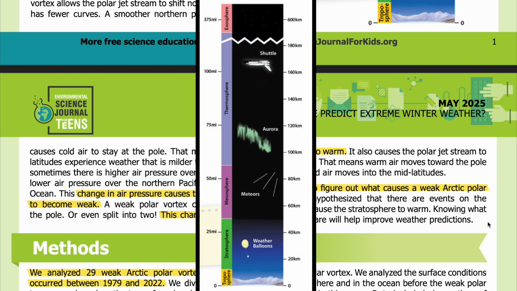In this image, you can see the layers of the atmosphere. On the left side of the infographic is the distance above the Earth's surface in miles, and along the right side is the same information in kilometers. Each of the layers are labeled on the left. From the surface of the Earth, they are the troposphere, stratosphere, mesosphere, thermosphere, and exosphere. You can see weather balloons in the stratosphere, meteors in the mesosphere, and the aurora and space shuttle in the thermosphere.